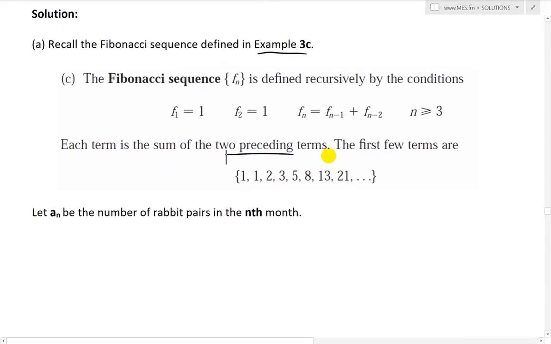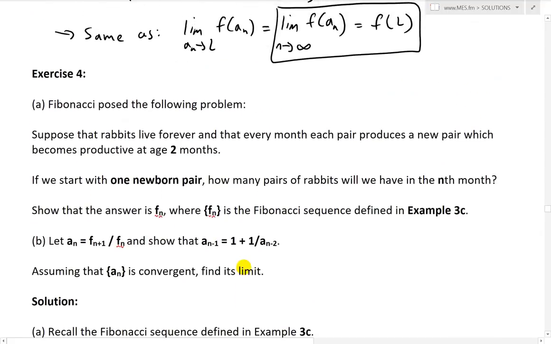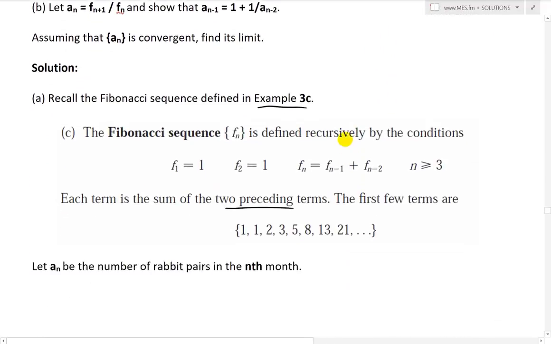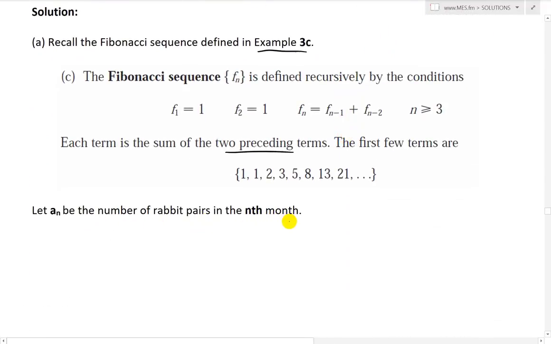So let's look at this. Let an be the number of rabbit pairs in the nth month. We're asked: suppose that rabbits live forever and every month each pair produces a new pair which becomes productive at age 2 months. If we start off with one newborn pair, how many pairs are we left with in the nth month? Clearly we know the first few months. a1 equals 1, there's one pair.